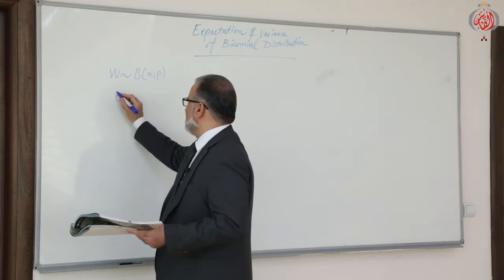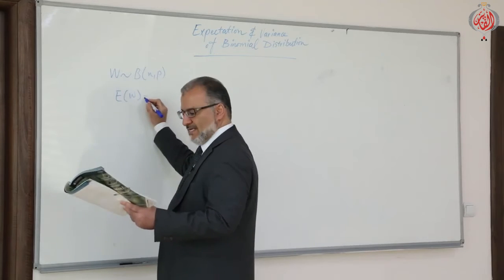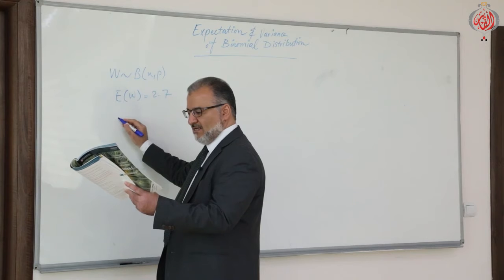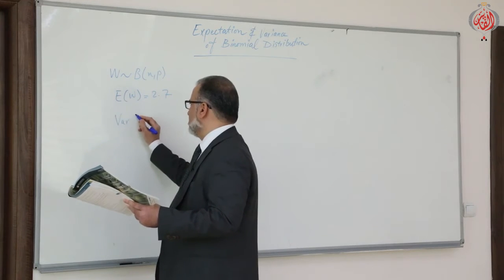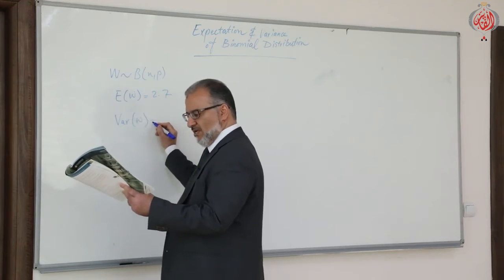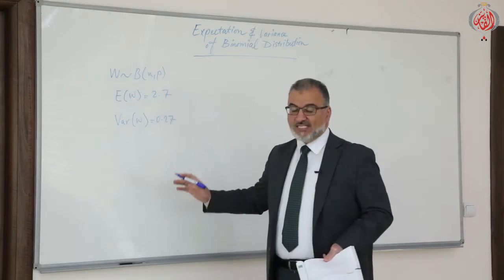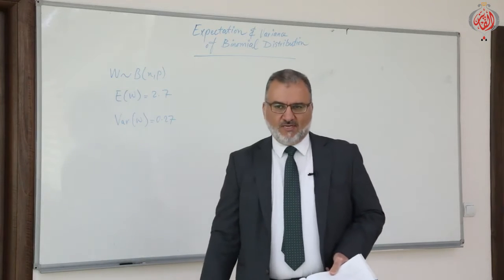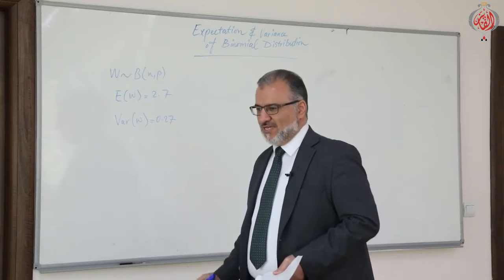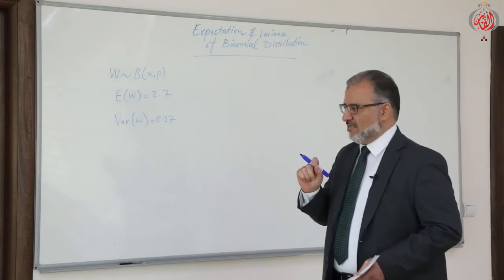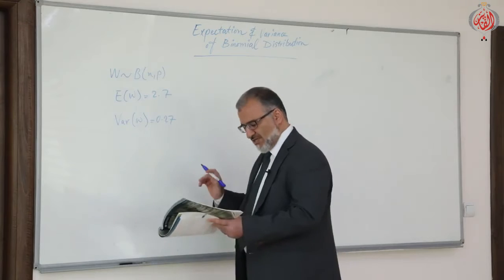It is given that E of W is 2.7, while the variance of W equals 0.27. Please pay attention to this question. There is an additional part, a new important question really, in this problem.